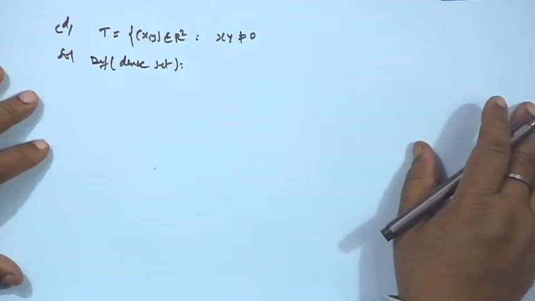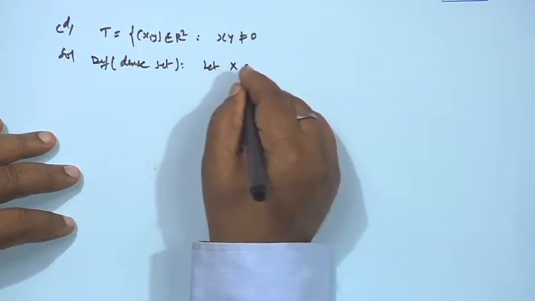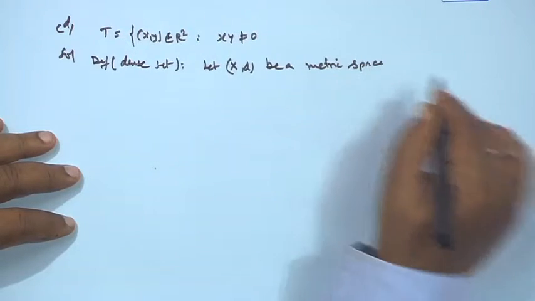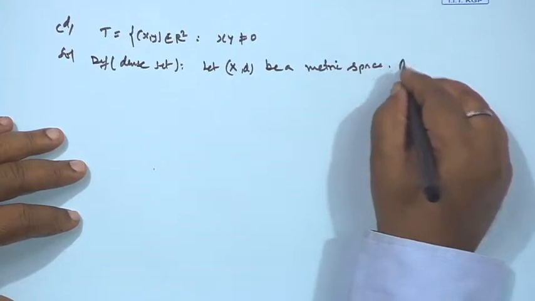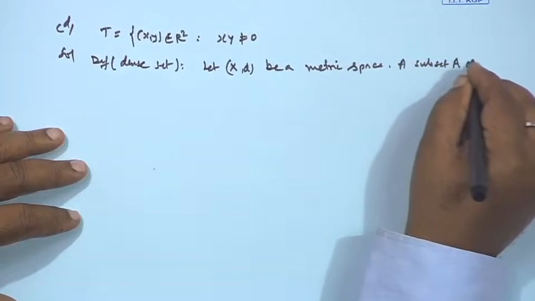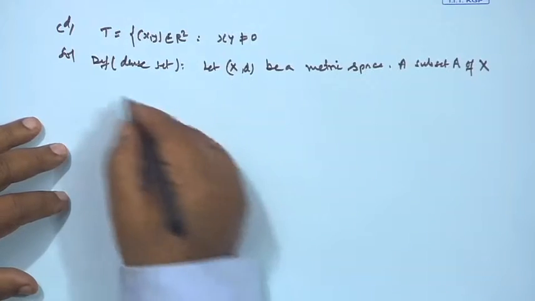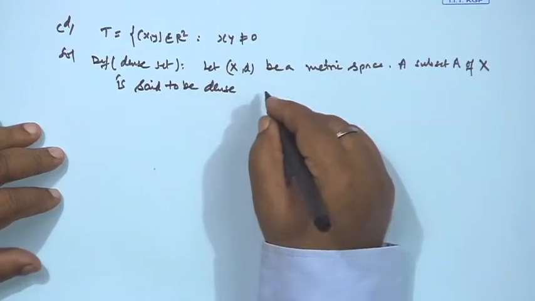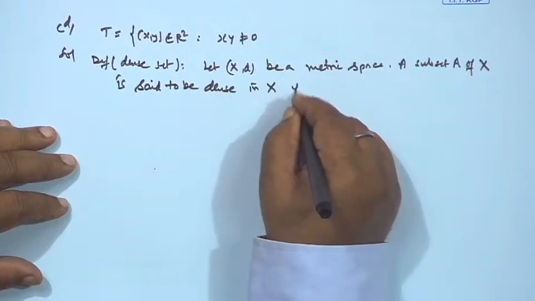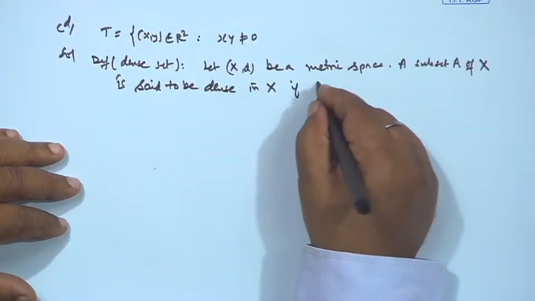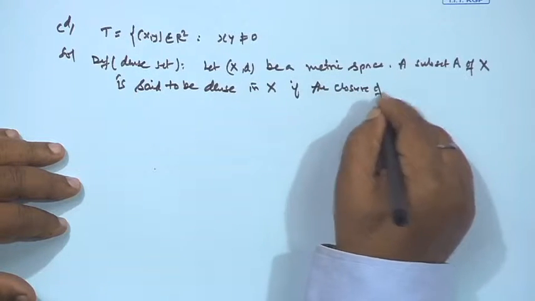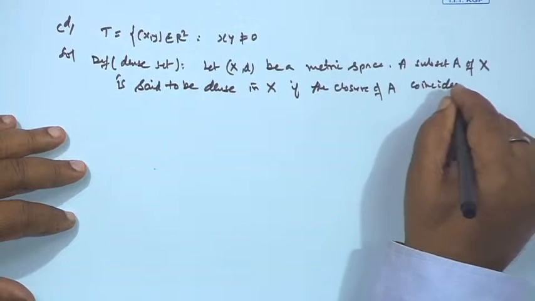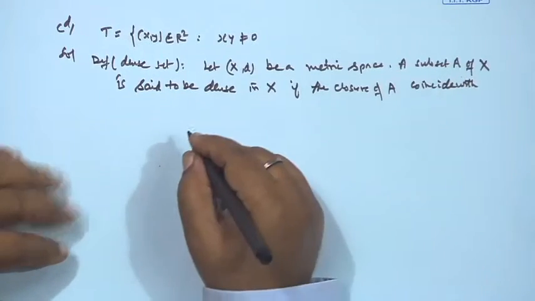What is a dense set? Let X be a metric space. A subset A of X is said to be dense in X if the closure of A coincides with X.